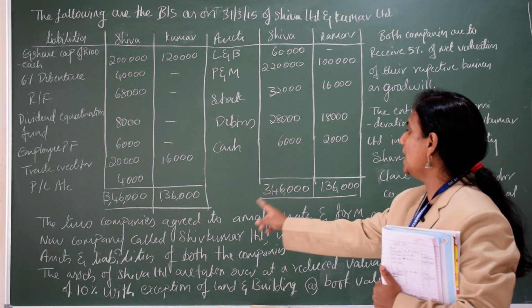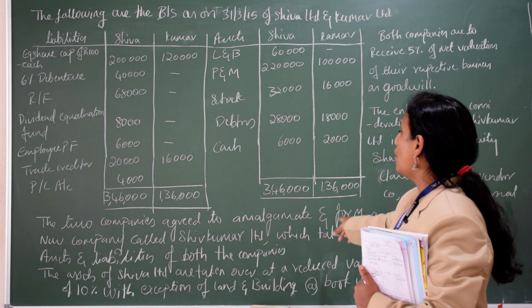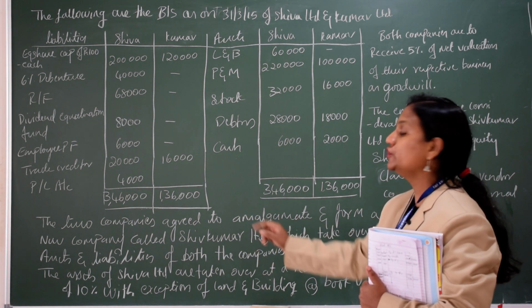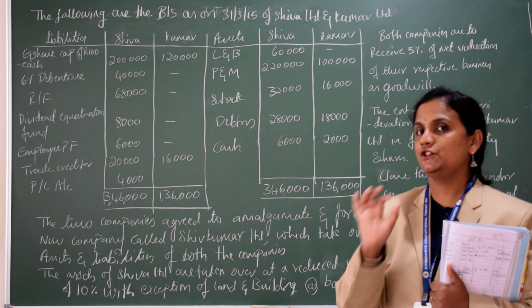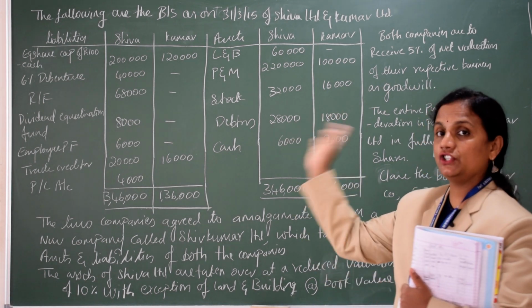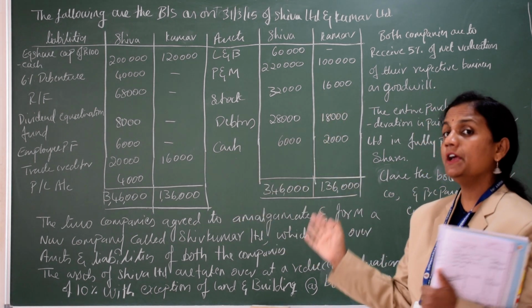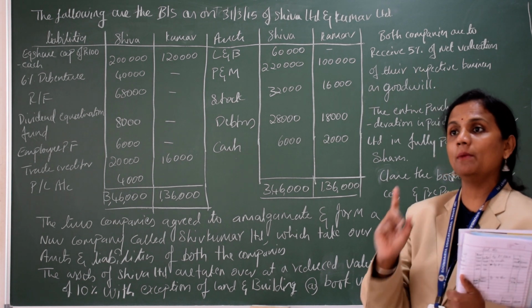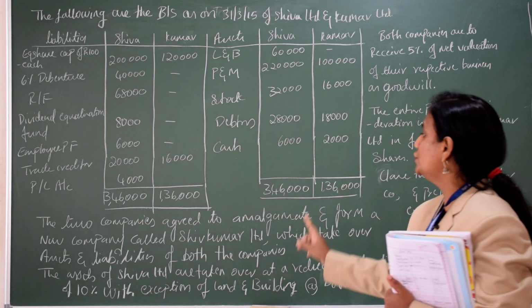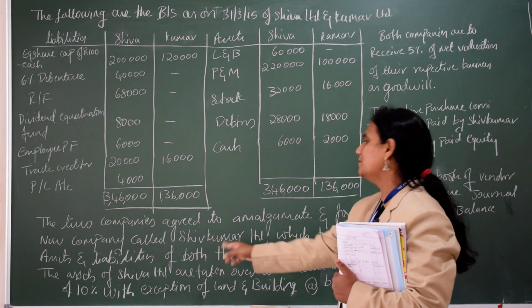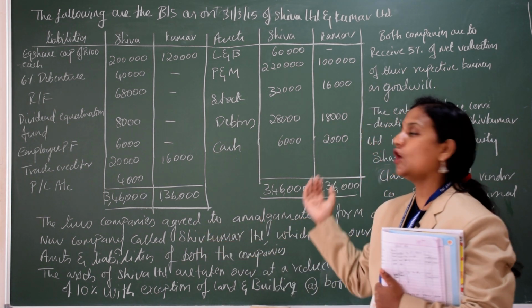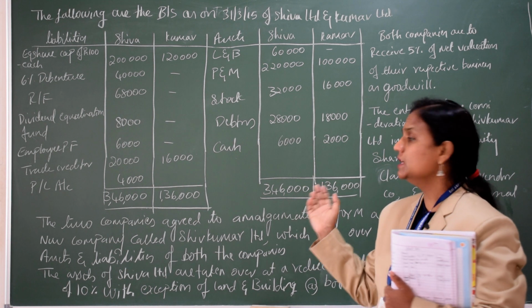And what is given in the adjustments? The two companies agreed to amalgamate and form a new company called Shiv Kumar. They were different actually, Shiva was different and Kumar was different, but now they are merging and forming one company called Shiv Kumar Limited, which took over the assets and liabilities of both the companies.